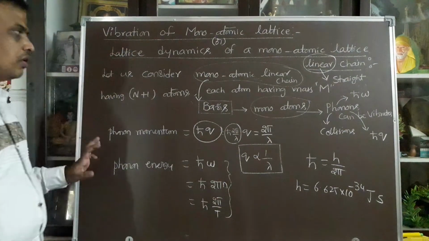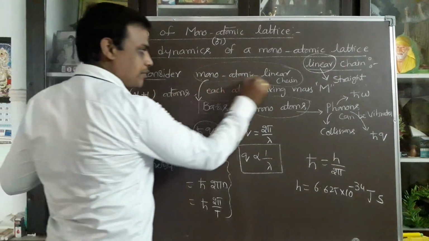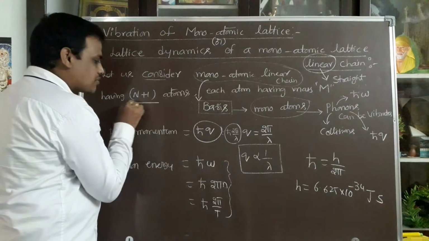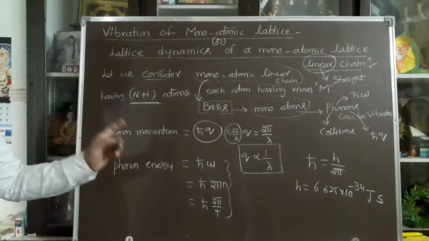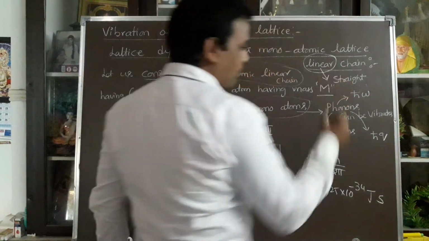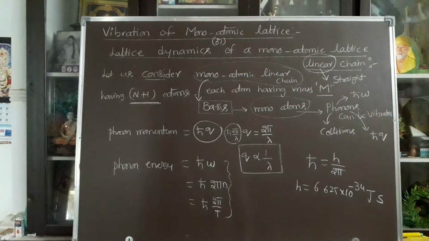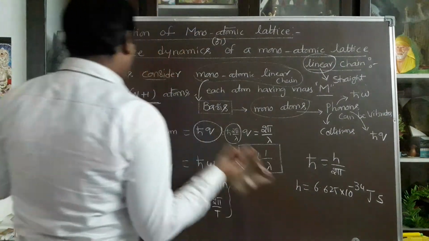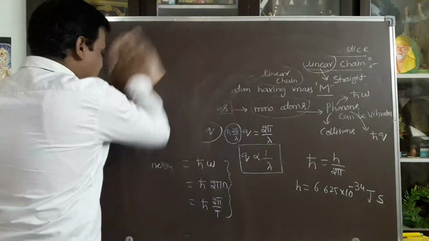So from the derivation point of view, we are considering a monoatomic lattice. How many atoms are we taking? We are taking n plus 1 atoms. Every atom has mass capital M. I am taking the mass of each atom as capital M. That is the basic assumption for the derivation. So, according to this basic assumption, you can draw the structure.